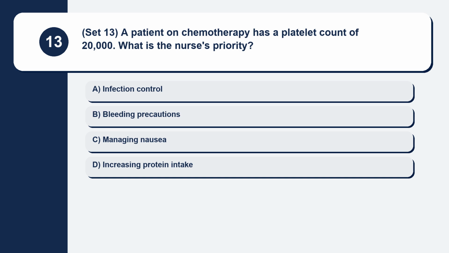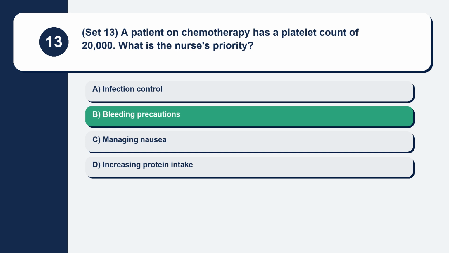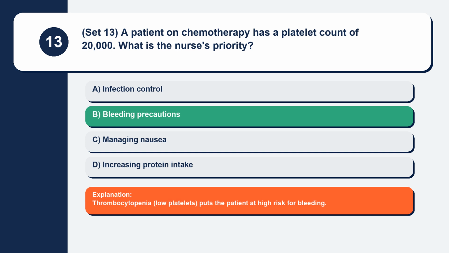Question 13. Set 13. A patient on chemotherapy has a platelet count of 20,000. What is the nurse's priority? Infection control, bleeding precautions, managing nausea, increasing protein intake. Thrombocytopenia, low platelets, puts the patient at high risk for bleeding.